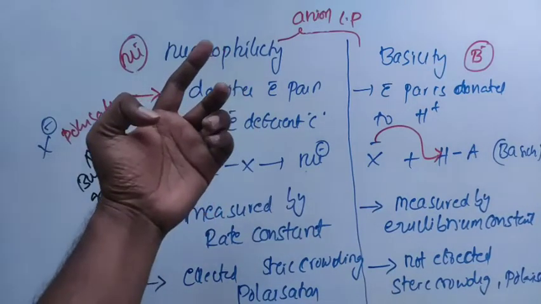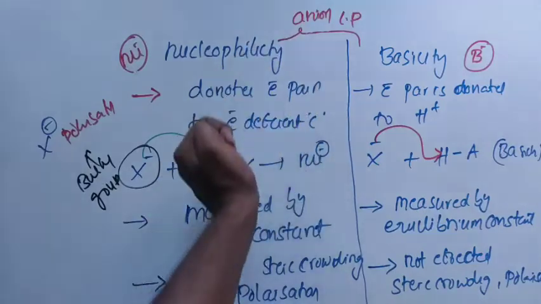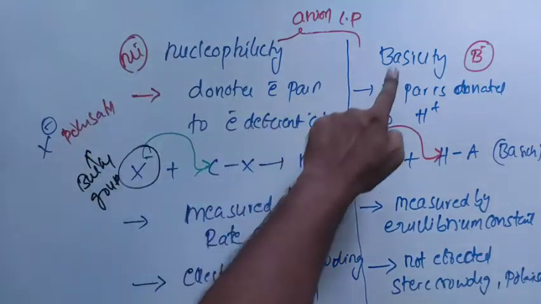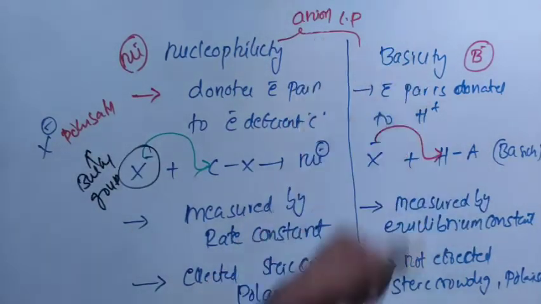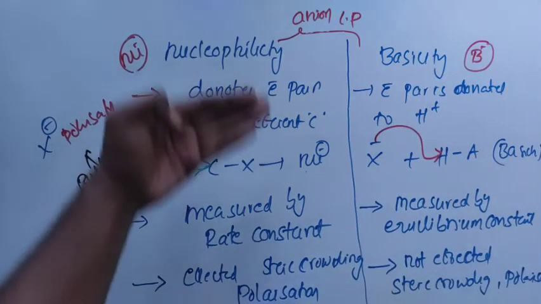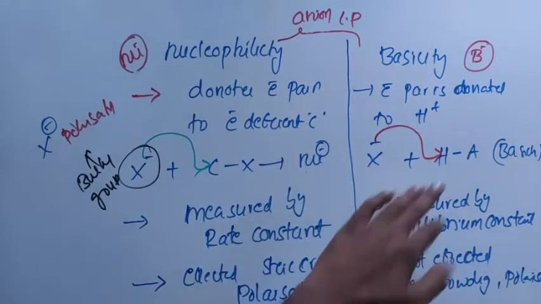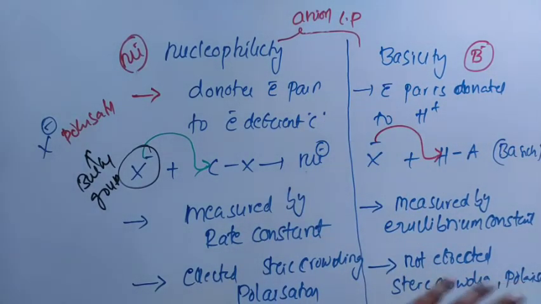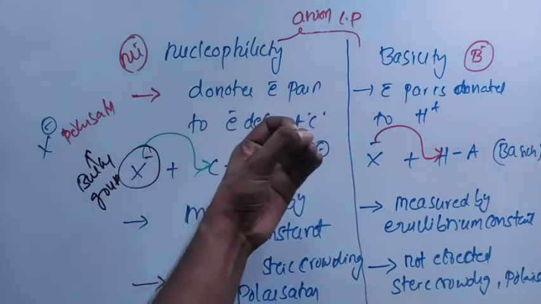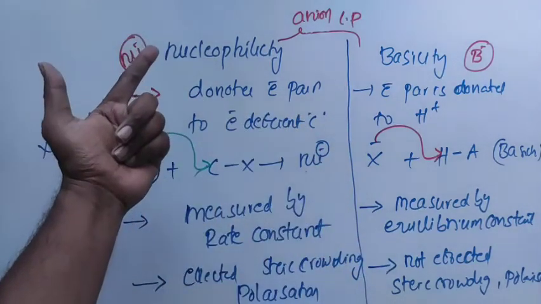If we quickly summarize, any anion can be a nucleophile, any anion can be a base. If it gives the electrons to the carbon, it is a nucleophile. If it gives the electrons to hydrogen, it is a base. Nucleophilicity is measured by rate constant, basicity by equilibrium constant. Nucleophilicity is affected by steric crowding and polarization, and basicity is unaffected by them.